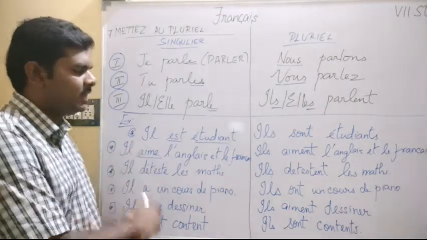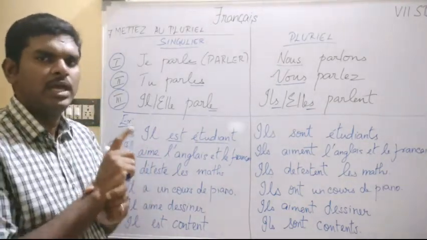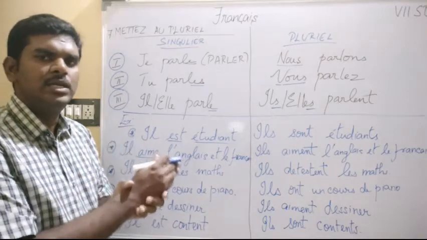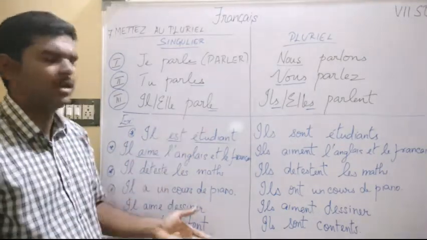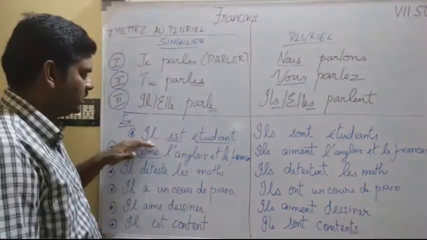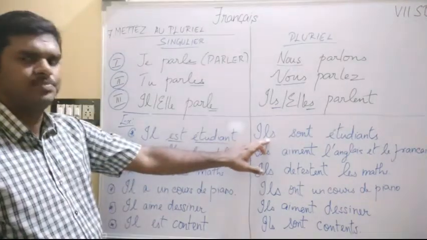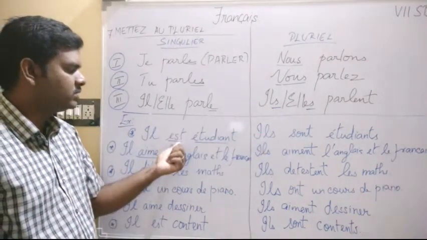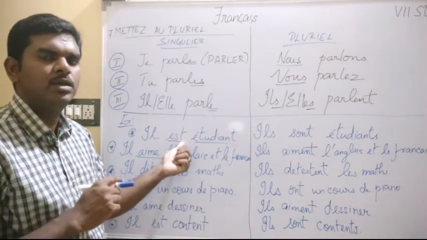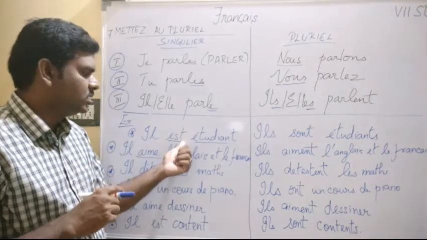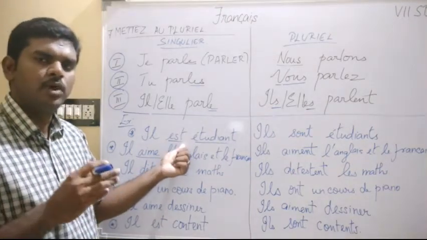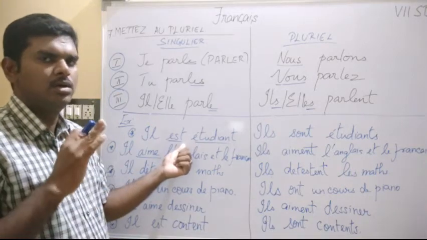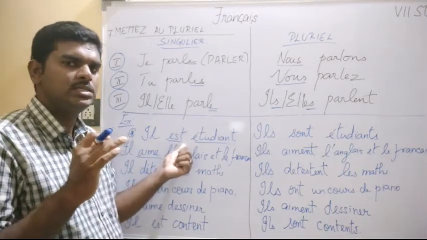Because this activity is done by one single boy and they want to convert this into plural form, and that's what they have done. Okay, so here il is converted as ILS, and secondly we identify what verb is there. So we must know the verbs. So être verb, avoir verb, aller verb, you just studied in 6th standard.